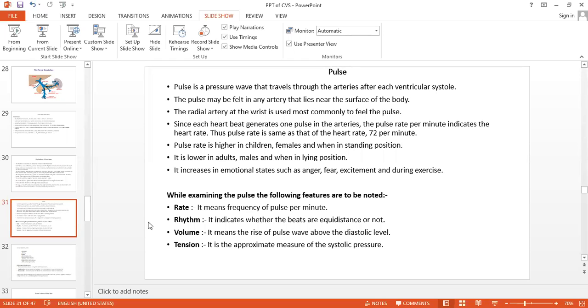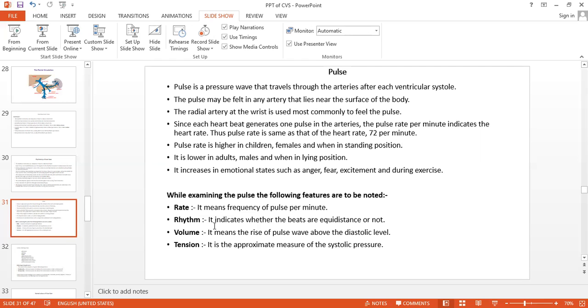Now, while examining the pulse, we can see its features. The first is the rate. Rate means what? It means the frequency of the pulse per minute. We can feel it, 1, 2, 3. That is the frequency, the pulse rate per minute.